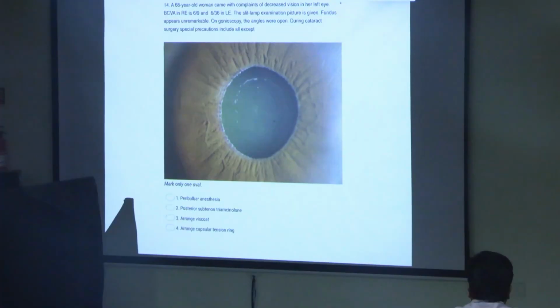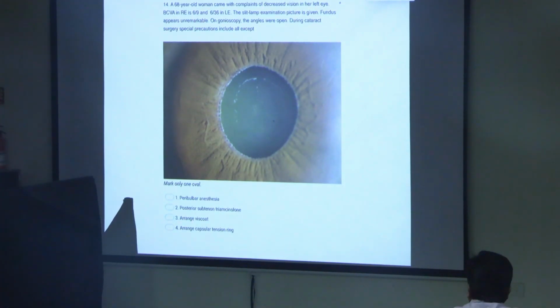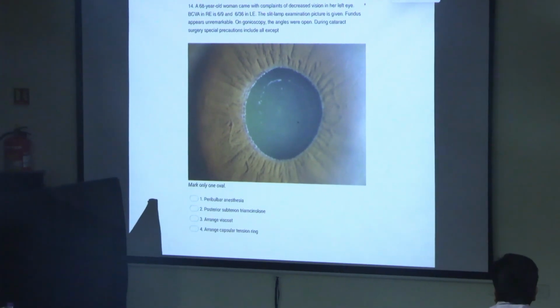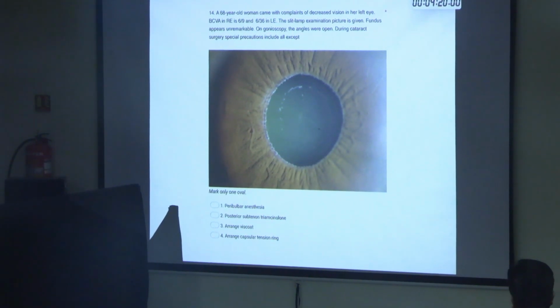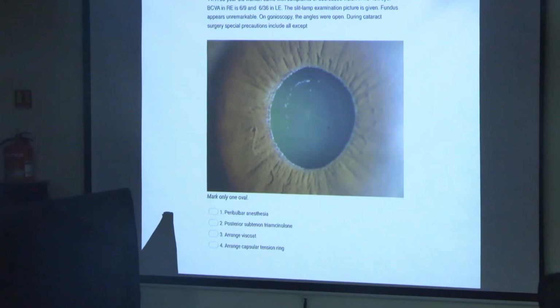Done, right? Okay. Peribulbar anesthesia, posterior subtenon triamcinolone, arrange visco, arrange capsular tension ring. There is something in the photo. So which precaution, even if you do not take it, might not matter? So peribulbar anesthesia, CTR, posterior subtenon triamcinolone, visco.